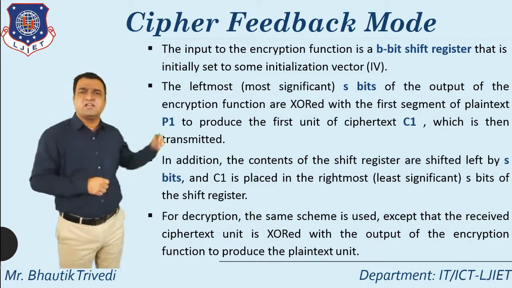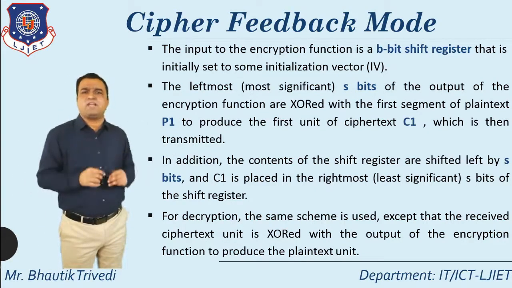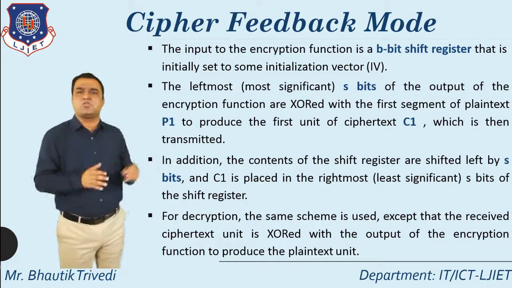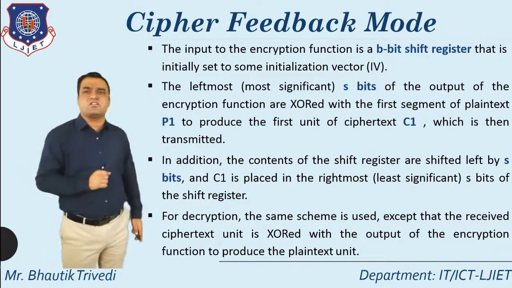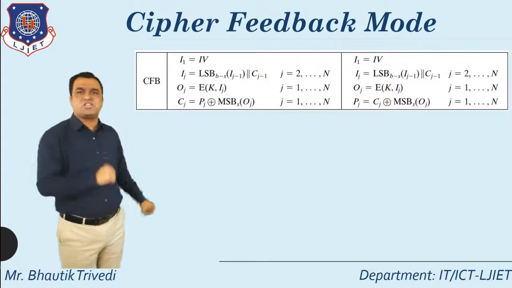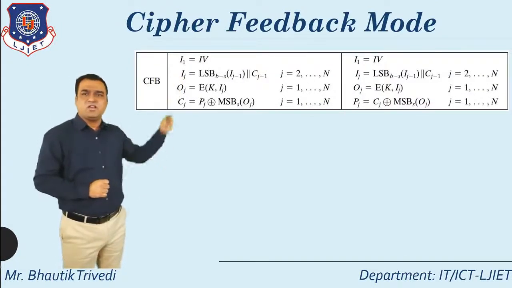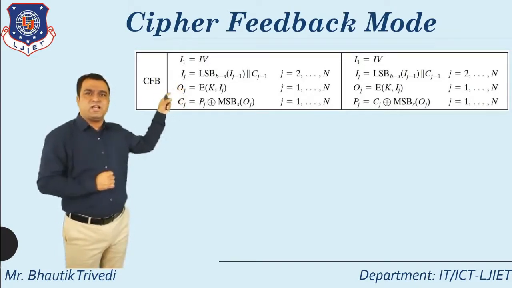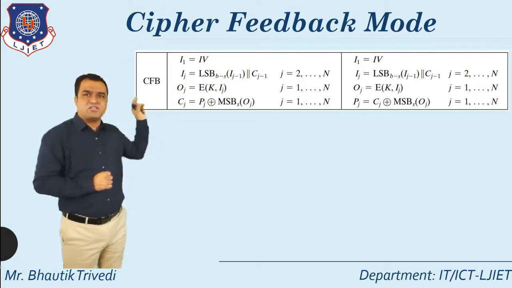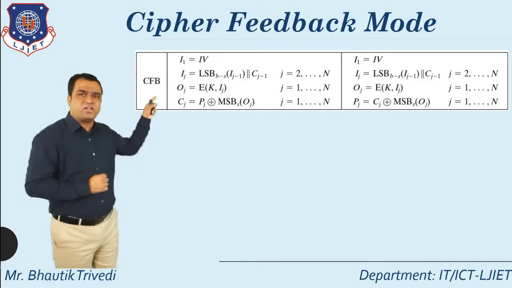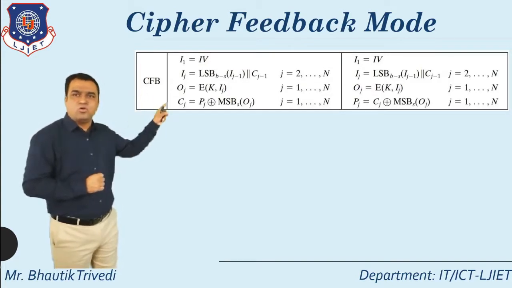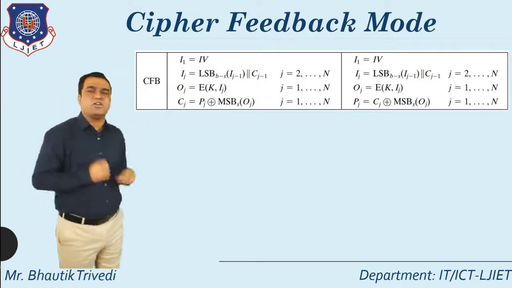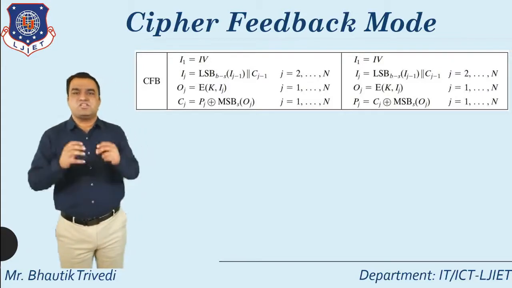What about the decryption side? The same scheme is used, except that the received ciphertext unit is XORed with the output of the encryption function to produce the plain text unit. So this is the concept of ciphertext feedback mode. Again I repeat: I1 is equal to IB. Then to select the next input, take the LSB of S of Ij minus 1 concatenated with C of j minus 1. The output you already know, the ciphertext you already know. This is for the encryption side, this is for the decryption side. So that's all about the cipher feedback mode.